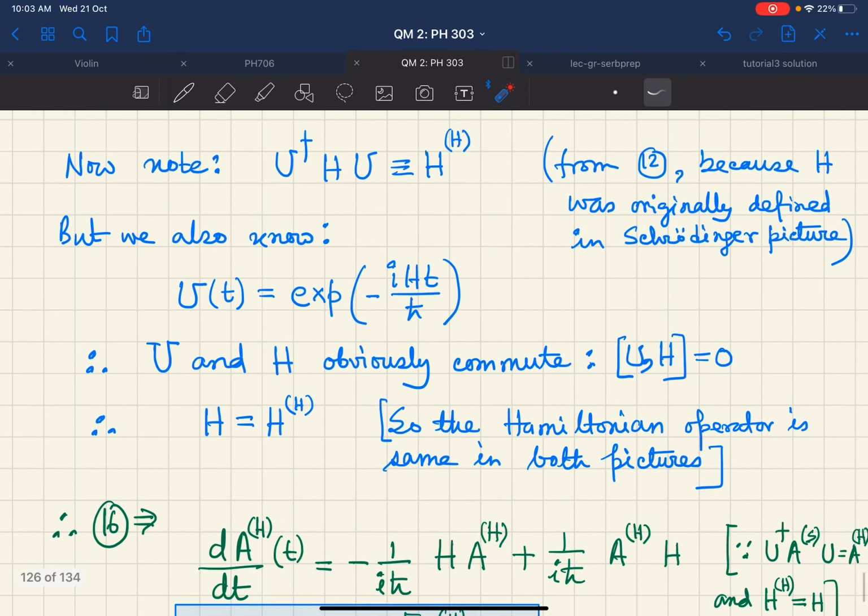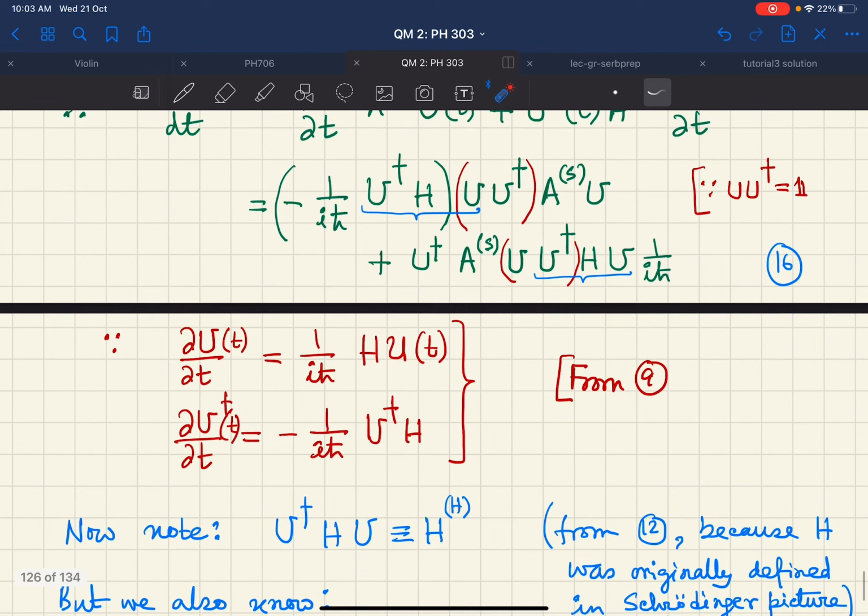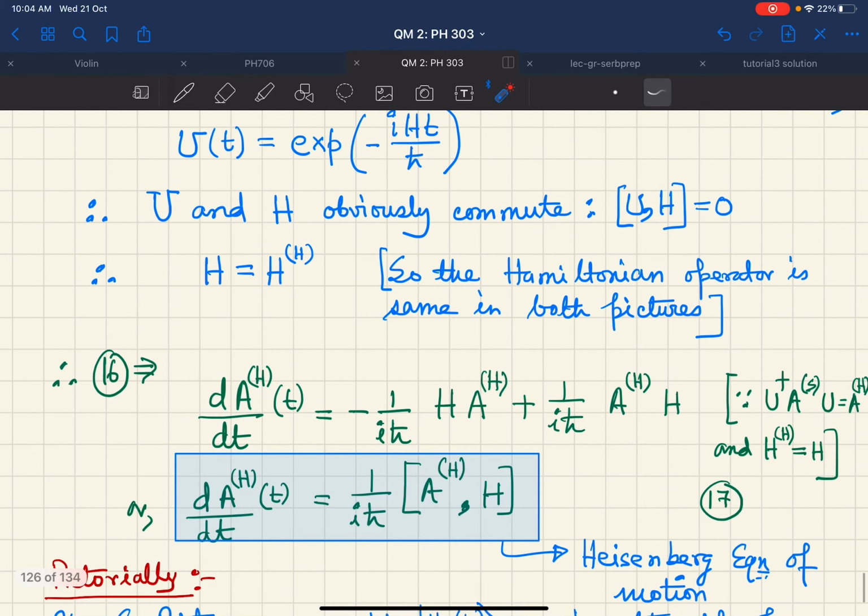So therefore, we take this relation and we simplify it to this form. Simply saying that U dagger A_S U is A_H, and H_H and H_S are the same.